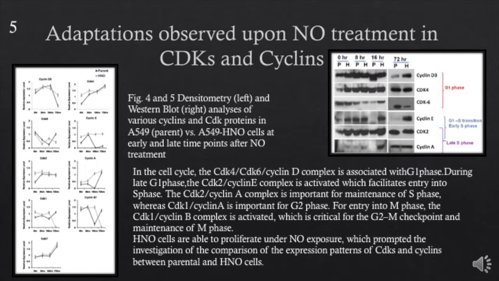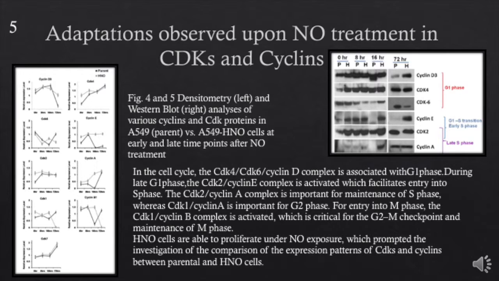Cyclin E levels also increased in both parent and HNO cells in response to nitric oxide exposure. However, such a high level of expression was only kept in the HNO cells at 16 hours as well as 72 hours. The high level of cyclin E CDK2 complex suggests that the G1S checkpoints were impaired in the HNO cells. This can lead to an accelerated entry of HNO cells in the S phase.